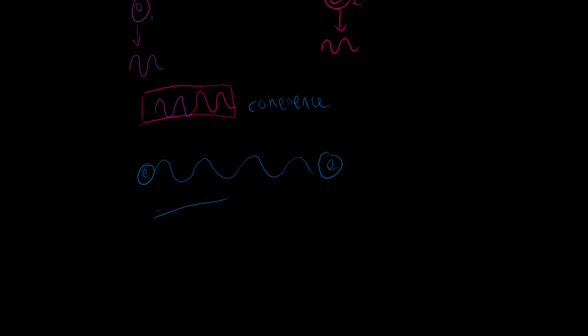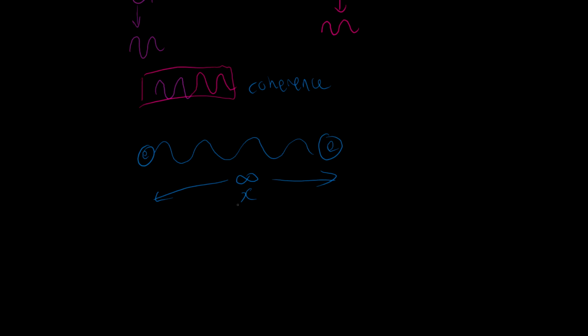Let's say the separation between them is an infinite distance or an X amount of distance. Then they will still be vibrating in unison. That does not change, and as that does not change, they are in some way entangled. And this is called quantum entanglement.